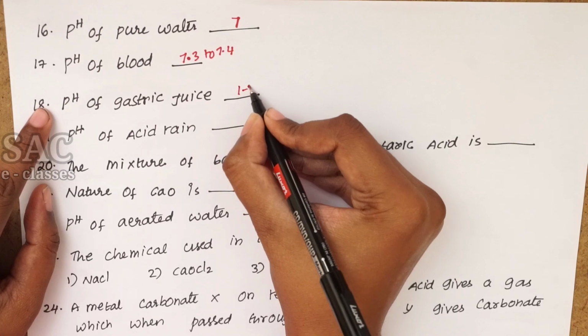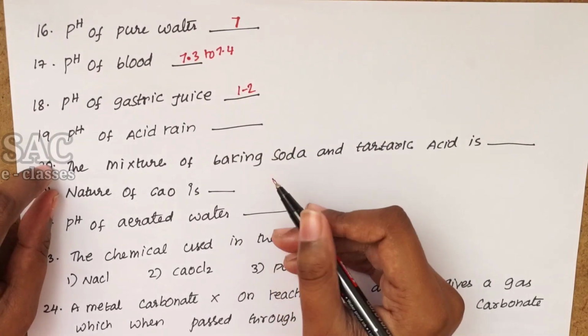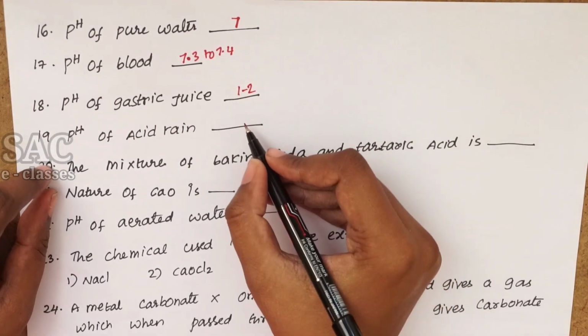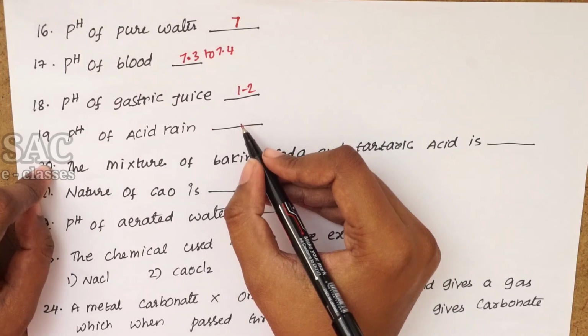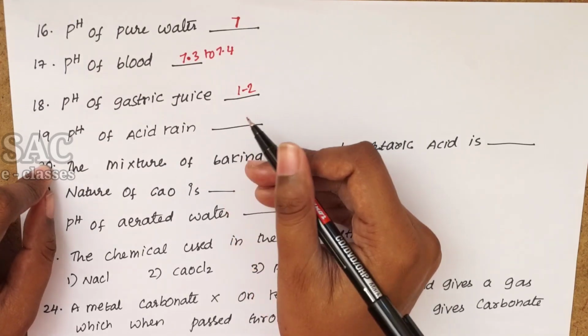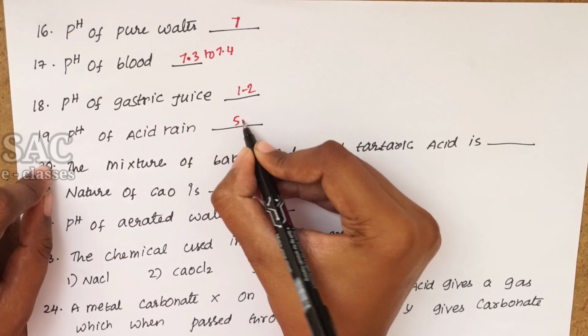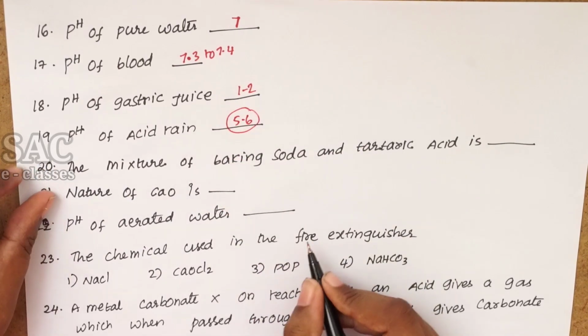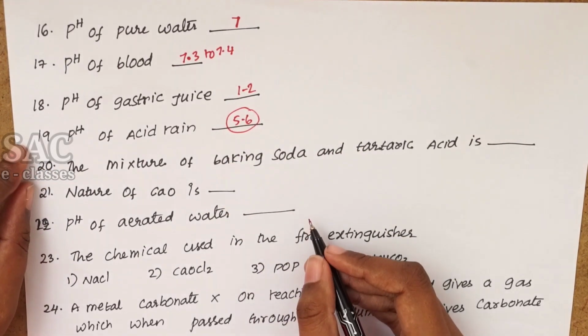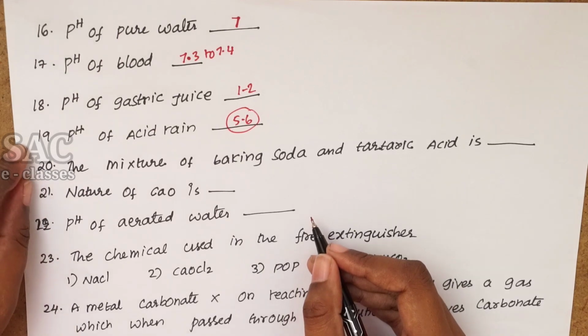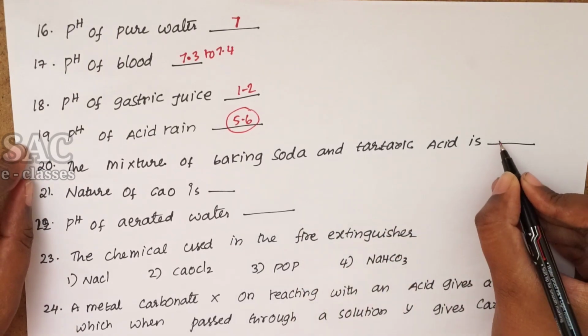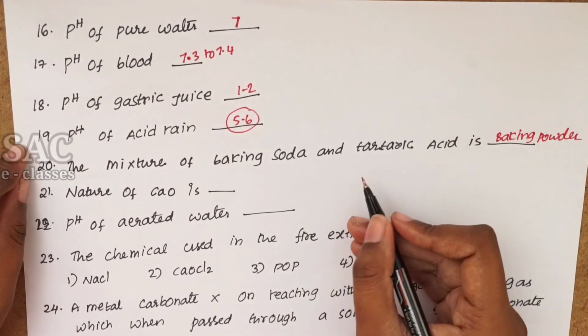It is very acidic. And what is the pH of the acid rain? It is somewhat less than 5.5, around 5.6. The mixture of baking soda and tartaric acid, we already learned, is baking powder.